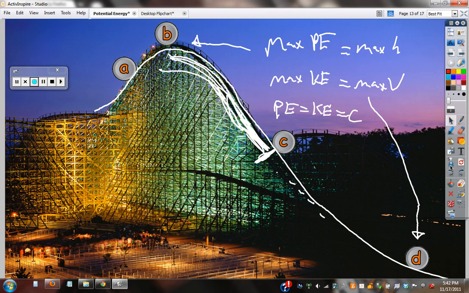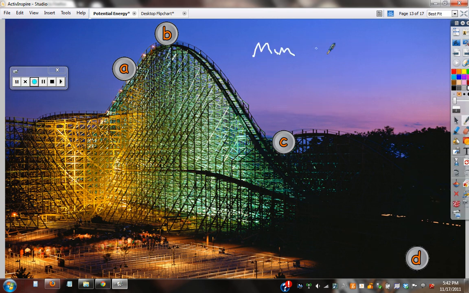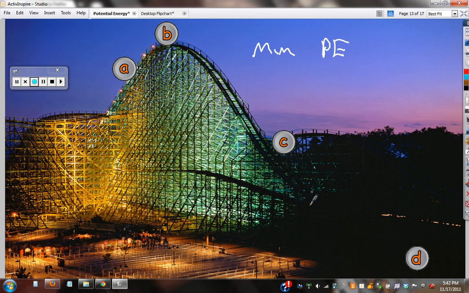Let's try some more. Where is the minimum potential energy? Pause the video so you can think. The answer is at the bottom, where there's the least amount of height.